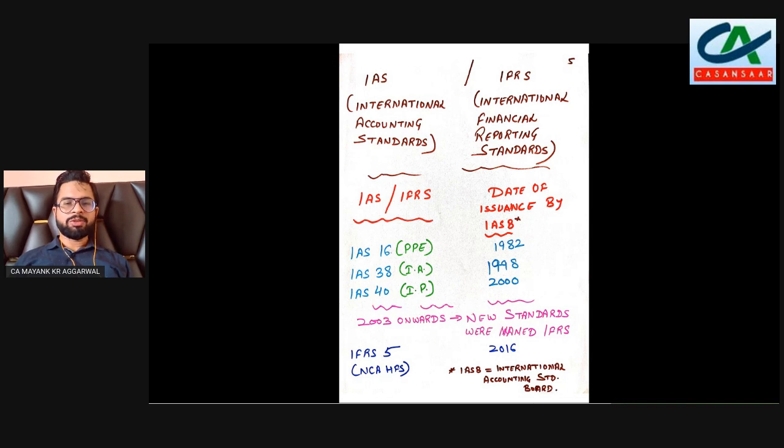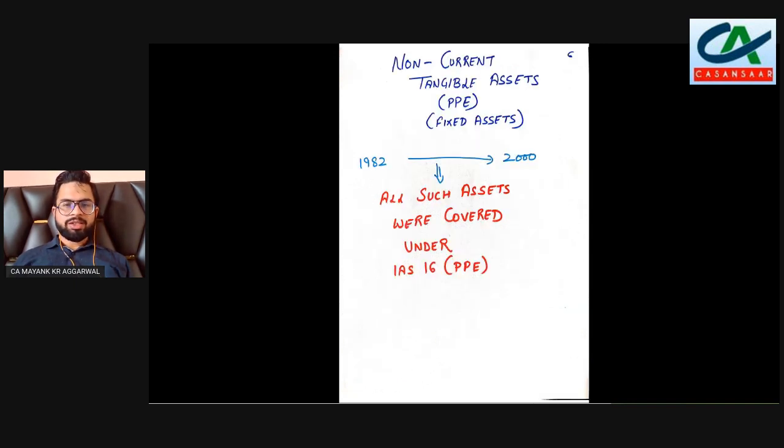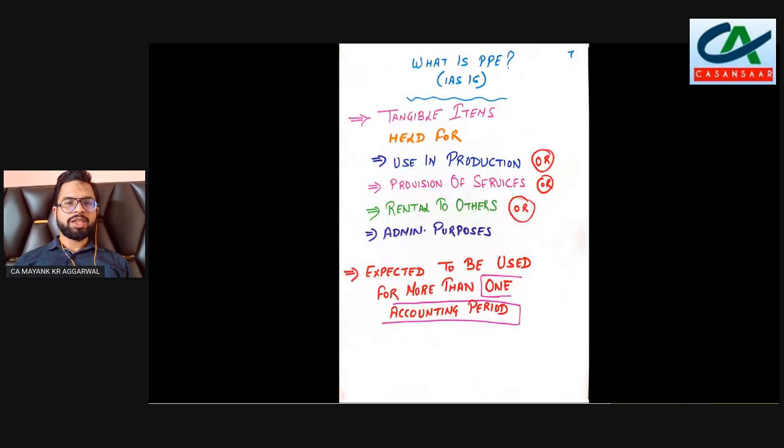So what we can see from this is that from 1982 till 2000, all of the property, plant and equipment, or we can say fixed assets, were covered under IAS 16 only. So for 18 years, all these assets were covered under IAS 16, but IASB felt the need to introduce IAS 40. Now, to understand the need for introducing IAS 40, we need to understand the term PPE, which is mentioned as per IAS 16.